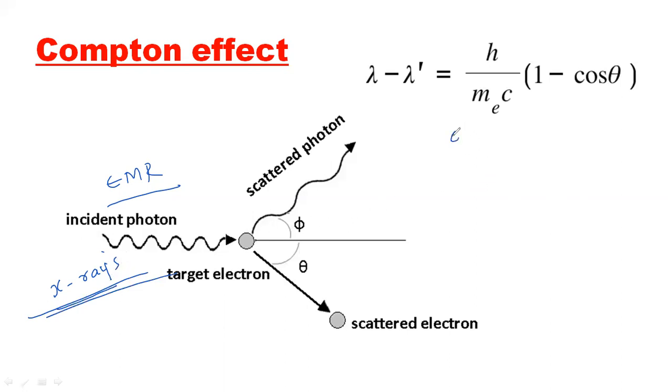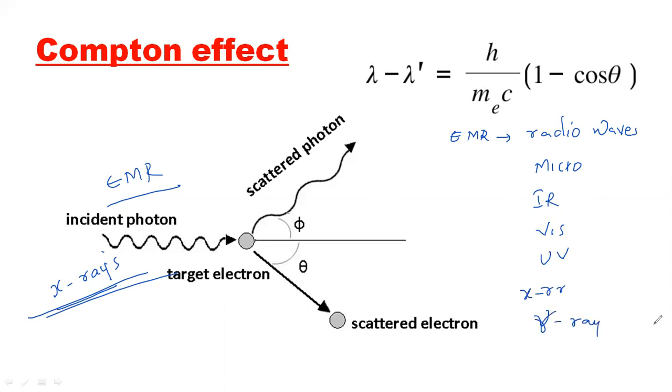In electromagnetic radiation we have different types of radiation, like radio waves. Radio waves are one type of waves. Like radio waves, then microwaves, and then IR waves, visible waves, UV rays, X-rays, and gamma rays. Like this, there are different types of radiation here. But Compton particularly took only one electromagnetic radiation, and that is X-rays.